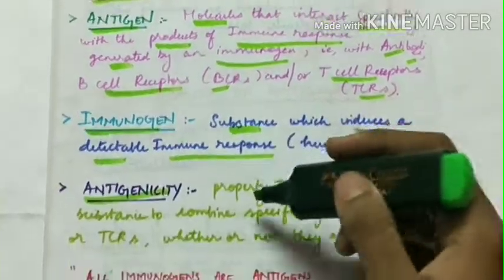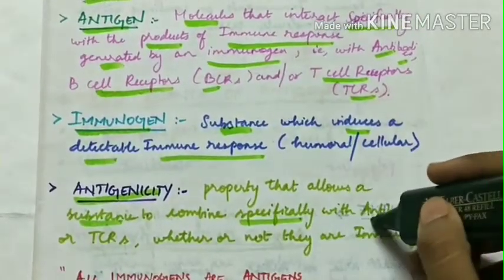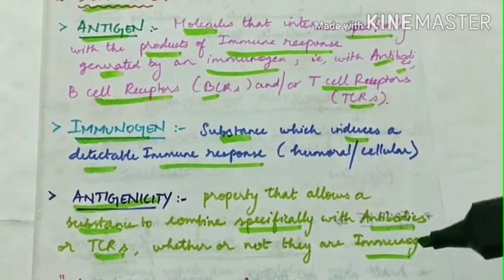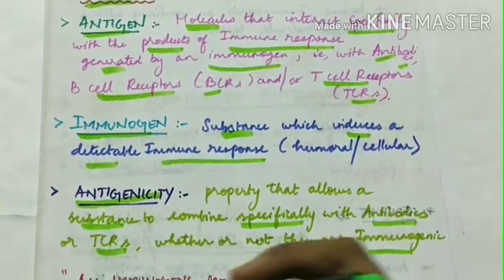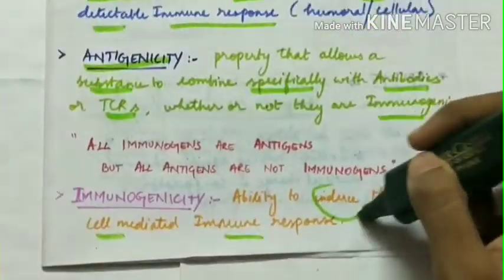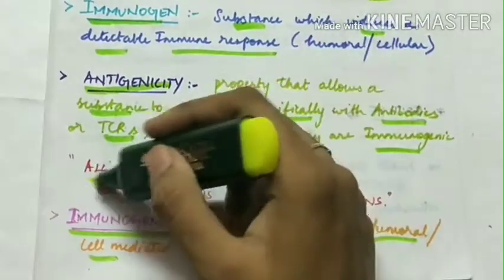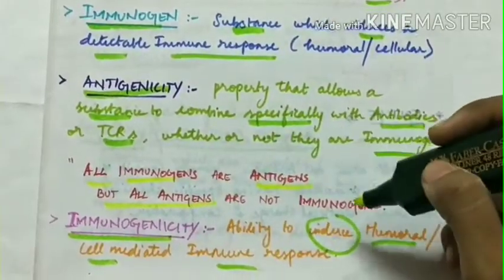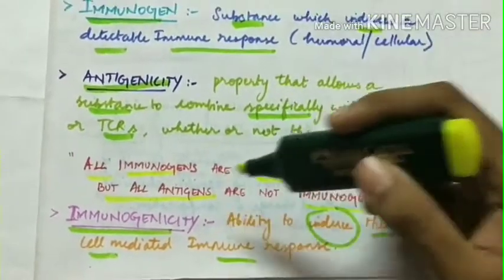Next is antigenicity, the property that allows a substance to combine specifically with antibodies or T cell receptors, whether or not they are immunogenic. The ability to bind to the antibodies or T cell receptors is antigenicity, whereas the ability to induce humoral or cell mediated immune response is immunogenicity. The fact is that all immunogens are antigens, but not all antigens are immunogens.